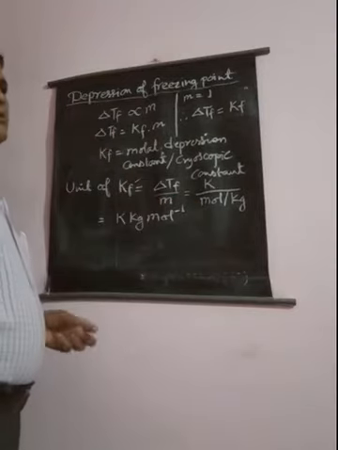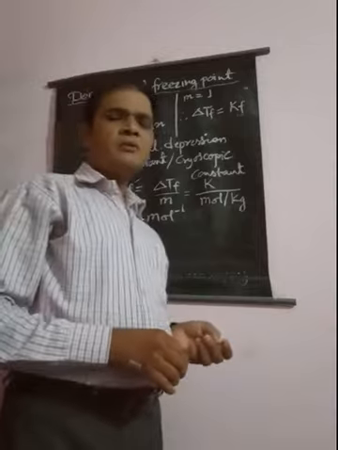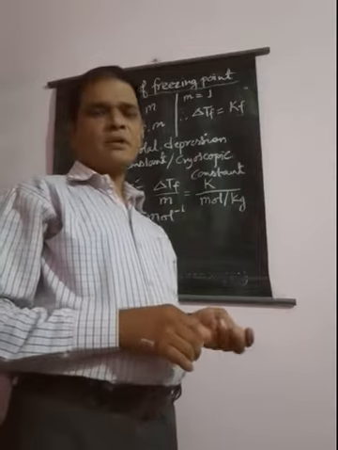Now we can also find the value of Kf with the help of a formula.